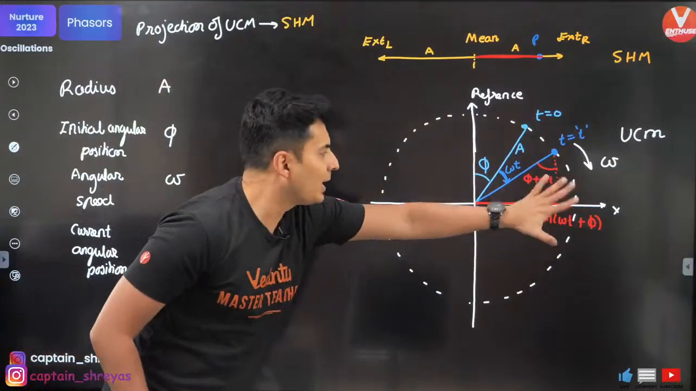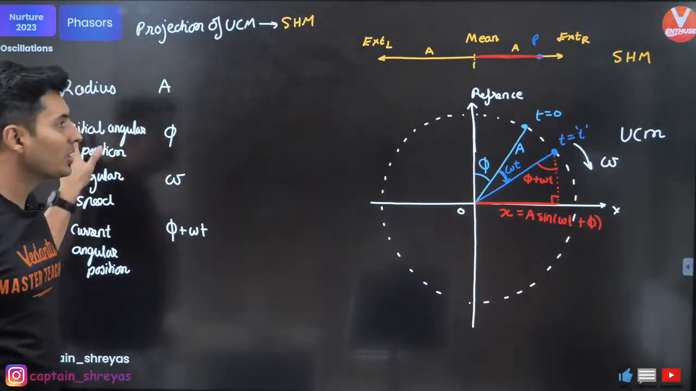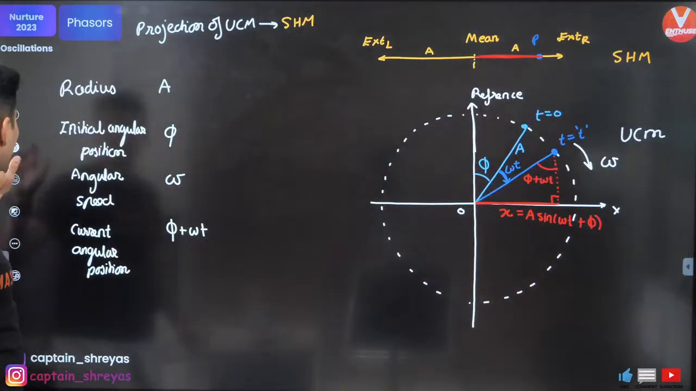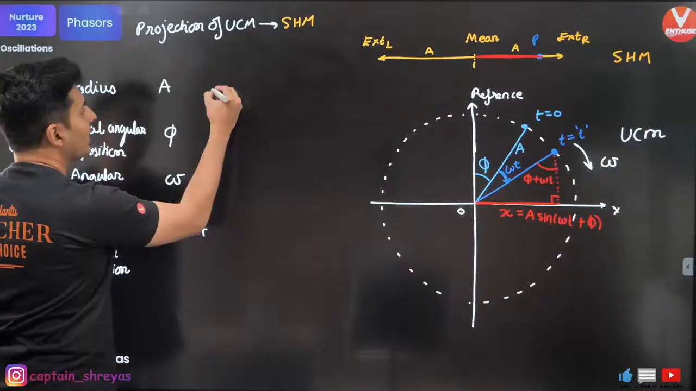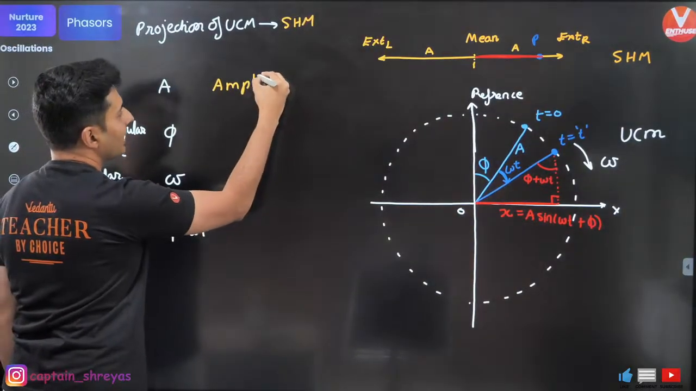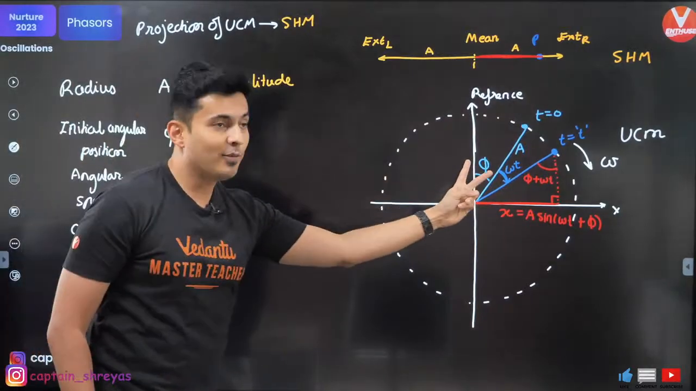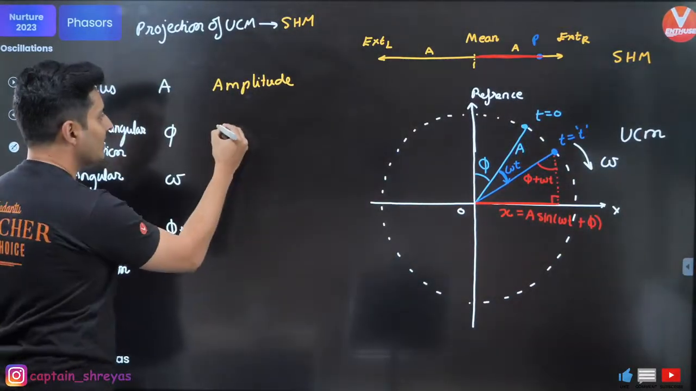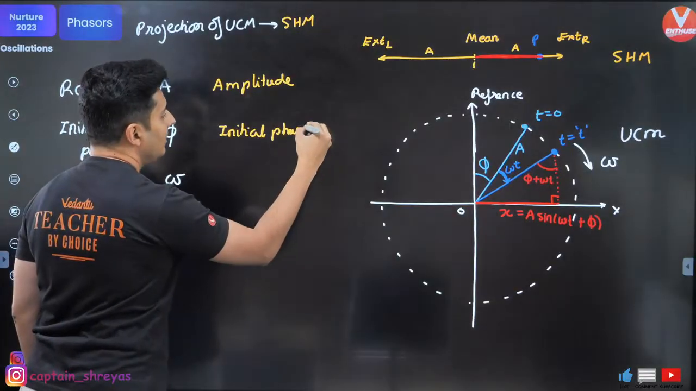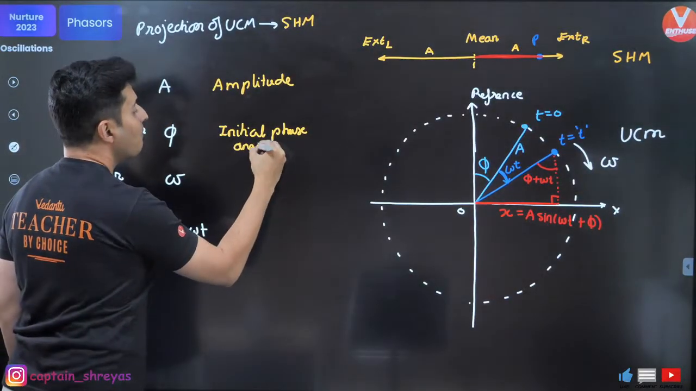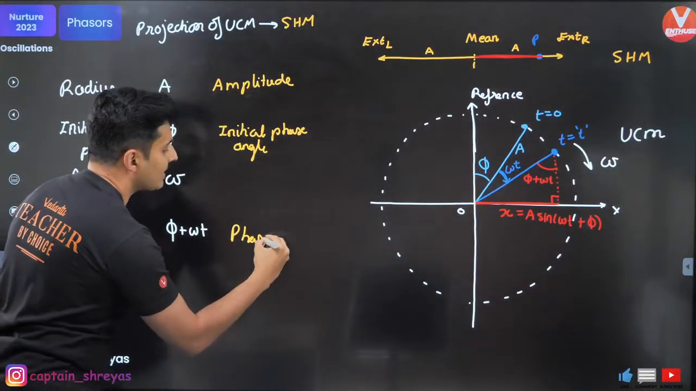Now, if you notice and compare all the terms, now you will understand what each of these terms in circular motion means in simple harmonic motion. In simple harmonic motion, this radius of the circle now becomes your amplitude, correct? It becomes your amplitude. This initial angular position, phi, is now called the initial phase angle, because this term is called just phase angle.